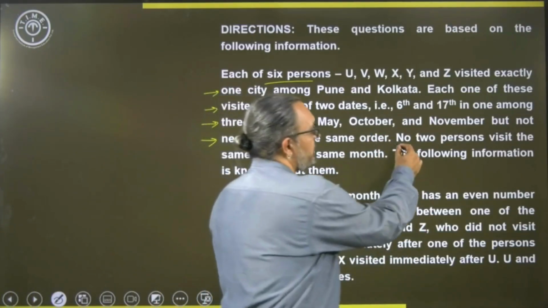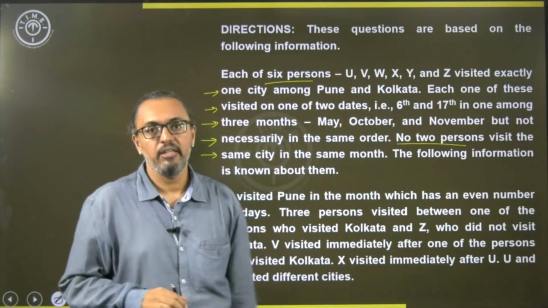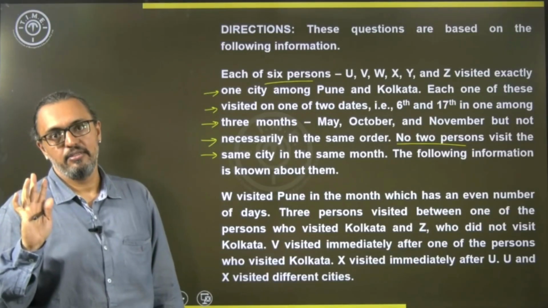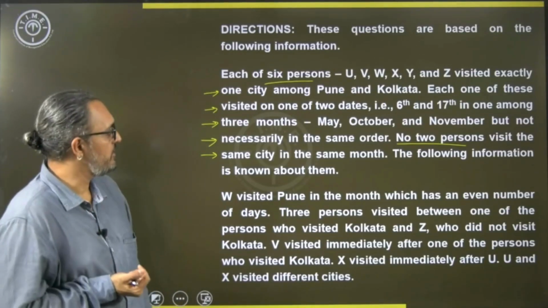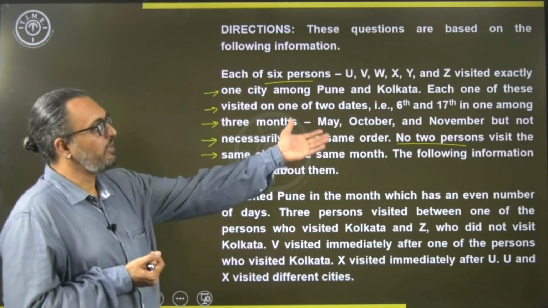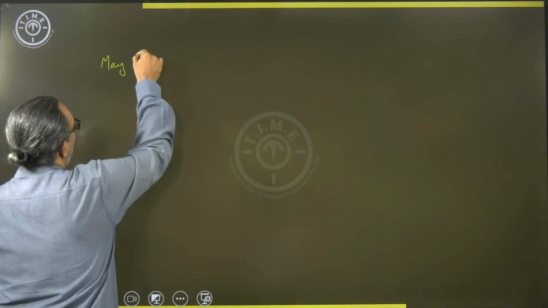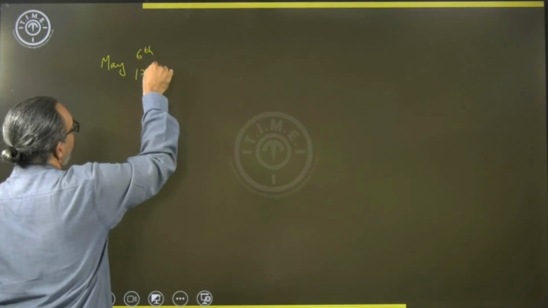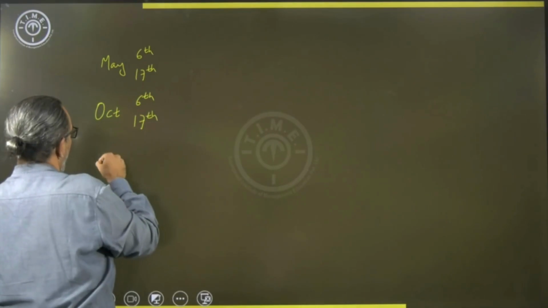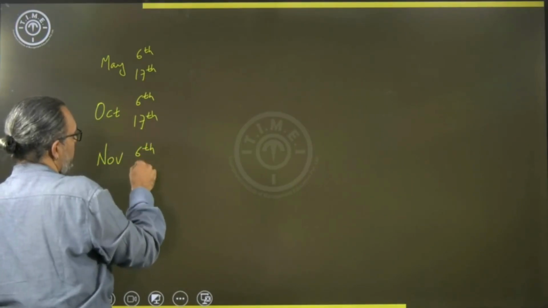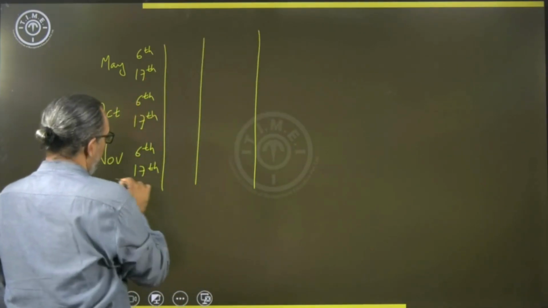And he says no 2 persons visit the same city in the same month. So, in the same month, since there are 2 dates given, those 2 have to be from different cities. You cannot have the same city in the same month. Now we will fix the months and the dates, then we will go to the conditions. So, we have May 6th, 17th, then October 6th, 17th, then November 6th and 17th. Then we have the person and the city to be arranged.